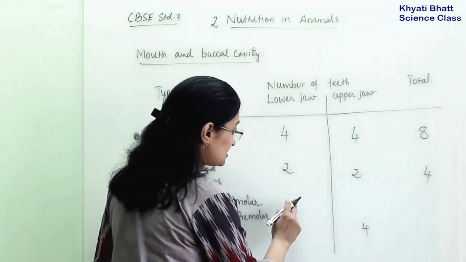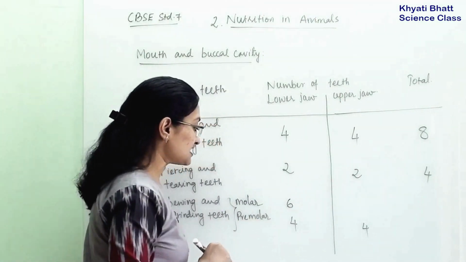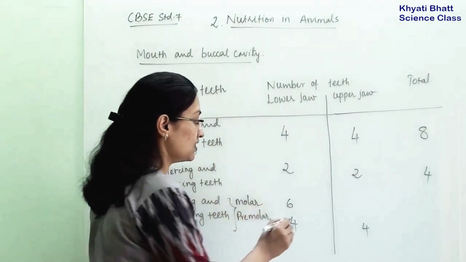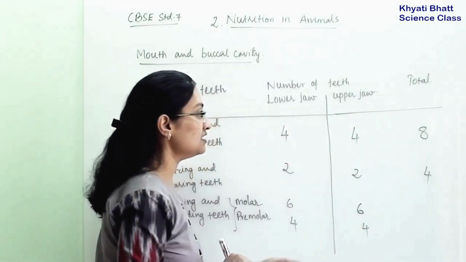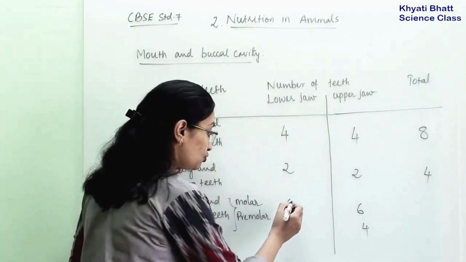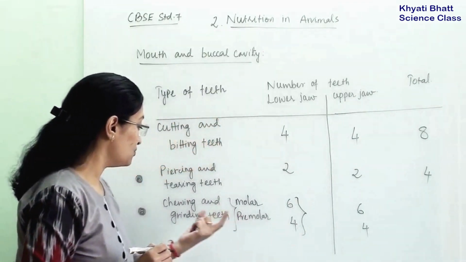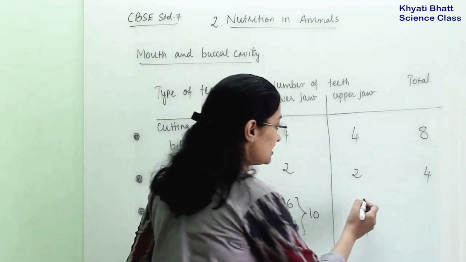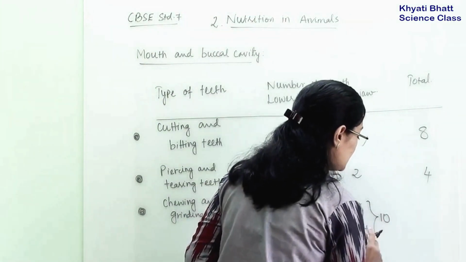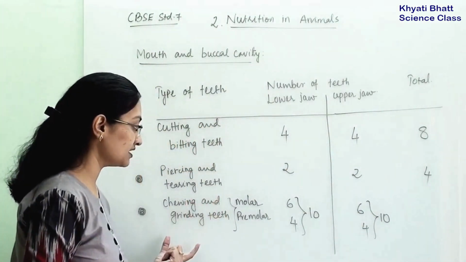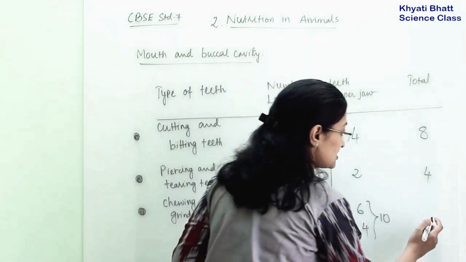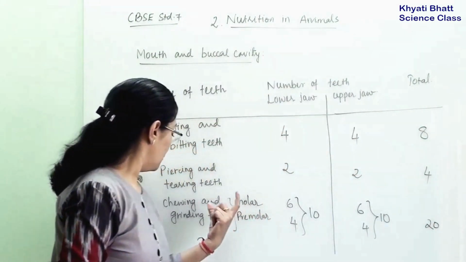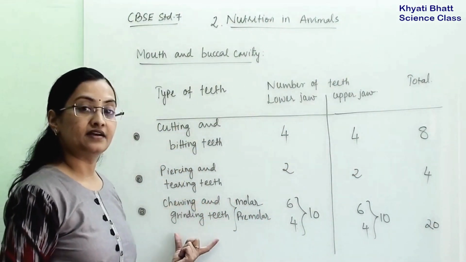So 3 plus 3, there will be 6 molar teeth in one jaw and 6 molar teeth in the upper jaw. So in total, the teeth which can chew and grind the food are 10. Similarly, in the upper jaw there will be 10 teeth which can chew and grind the food. So in total, 10 plus 10, 20 teeth will be chewing and grinding teeth.